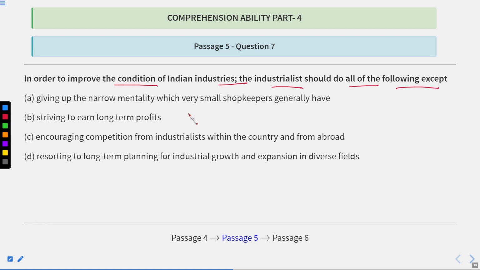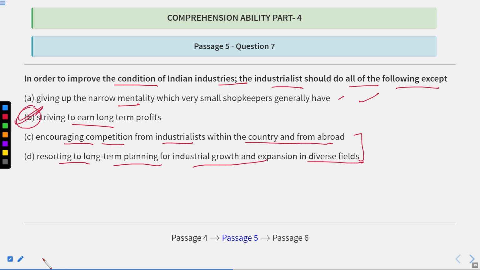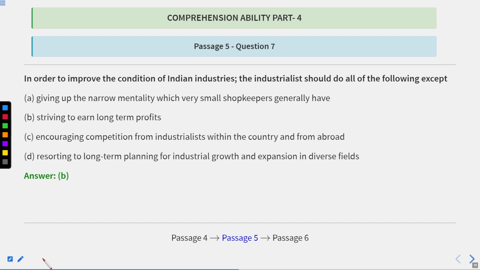First of all, they know very well that the mentality of the petty shopkeepers is not so good. So they have to give up, it means they have to just leave the narrow mentality. So this they have to do. But they are asking, what they should not do? Striving to earn long-term profits, encouraging competition from industrialists within the country and from abroad, restoring long-term planning for industrial growth and expansion in diverse fields. So this and this we have already read, but not this. They should not strive. Instead, they should do other things. So B is the correct answer.